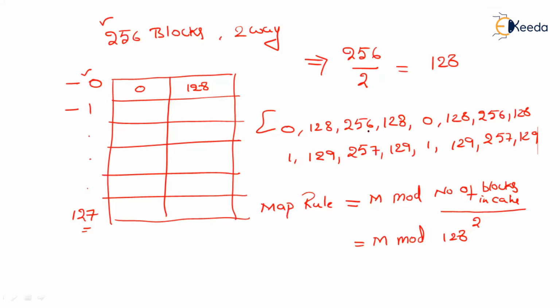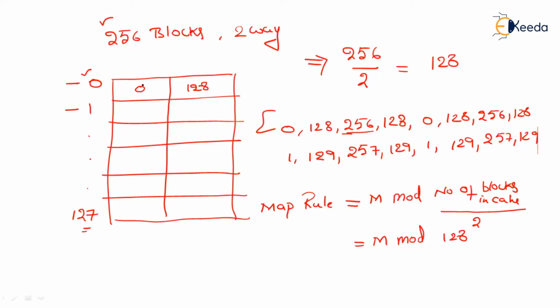Now 256. I am going to search for 256. This 256 is also mapping to the 0th set, but it is not available, so this is also a miss. And 256 is also a compulsory miss, because I am accessing it for the first time. When 256 is not present in the cache, I read it from the main memory and transfer it to the cache memory, as in the case of 0 and 128. But the 0th set already has 2 blocks.